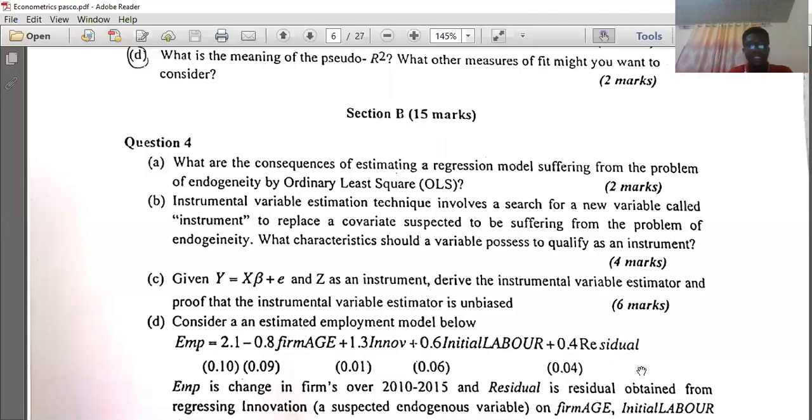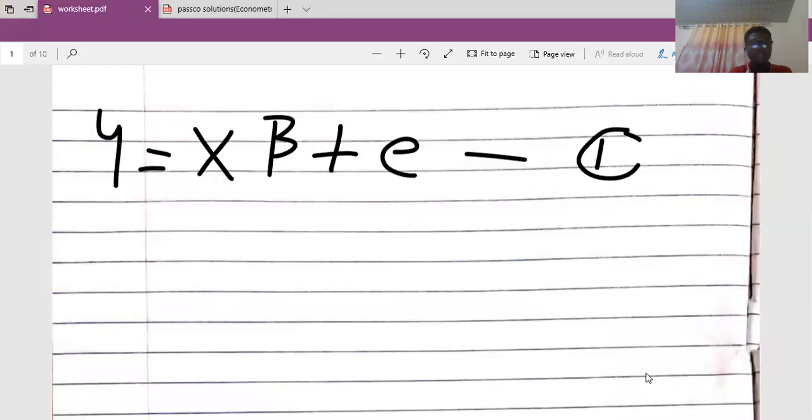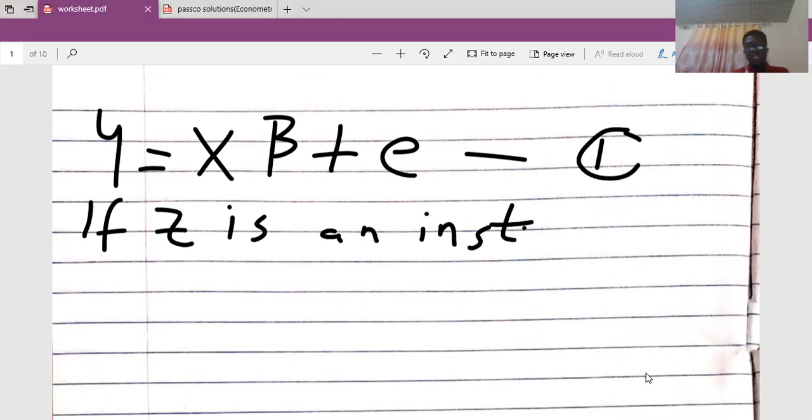They are saying that z is an instrument. So they introduced this instrumental variable, which is z, to correct the problem of endogeneity. Okay, so now let's continue. If z is an instrument, which is the short form for an instrument, which was introduced into this equation, then it means that both z and